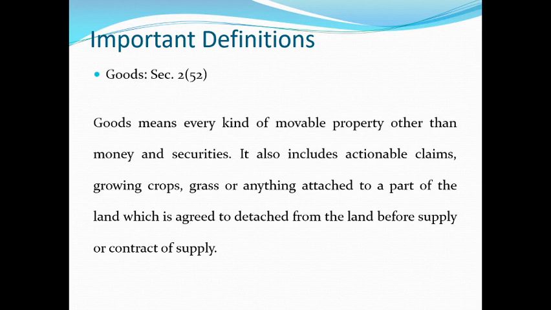So here the concepts are, goods are to be movable property. Specific exclusion is money and securities. It includes actionable claims and even the concepts of crops, grass or anything which is attached to the land. And these crops or grass, it should be severed or separated or detached from the land before the supply or the contract of supply.